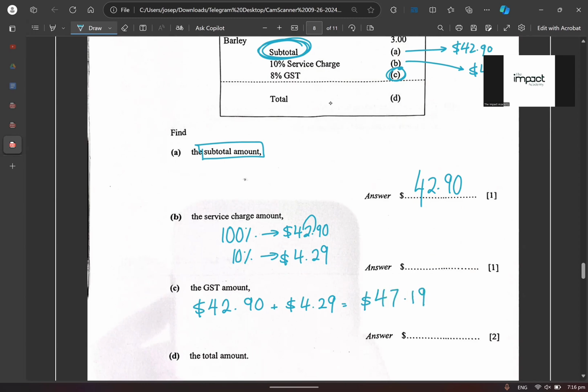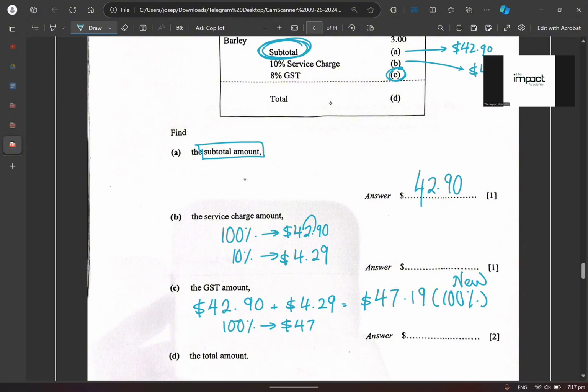This is my, what is this? This is my 100%. Am I making sense? Yeah, your new 100%, very good. So your new 100% is that. Then what do you want to find? You want to find how many percent? 1%. After you find 1%, 8%. Very good. Understand or don't understand?